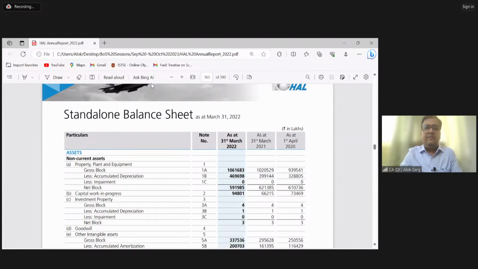Friends, you can see that there is a standalone balance sheet. This balance sheet started with the non-current assets, right? In IGAP, it starts with equity. Although this company has given the breakup on the face, breakup on the face is not required. Ideally, if you see the annual report, this line item is only property, plant and equipment with the net block. The entire breakup is given in the notes to accounts. This breakup on the face is not required. No one is giving that, this company has given, right? So you can see that this balance sheet started with assets.